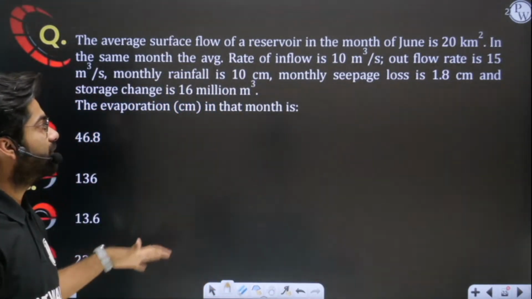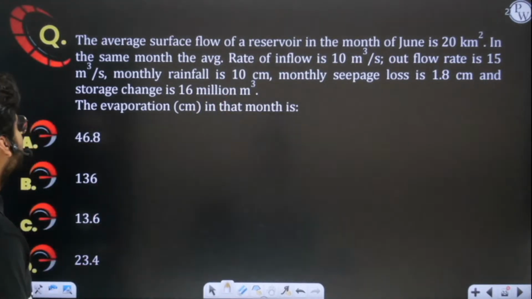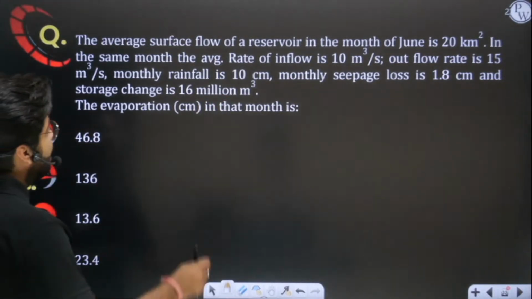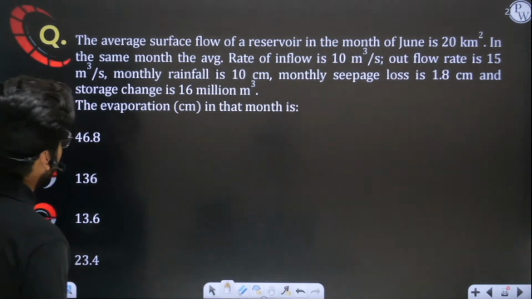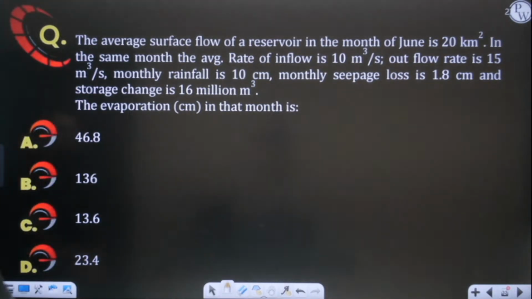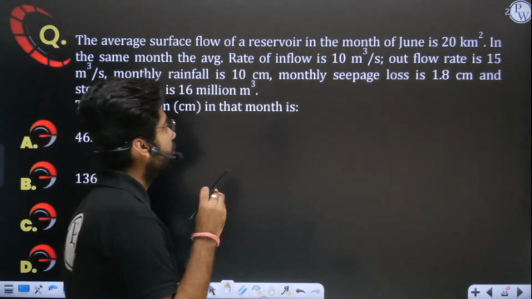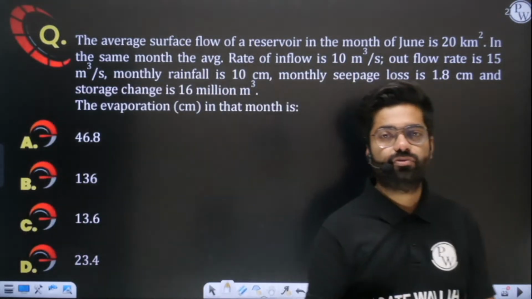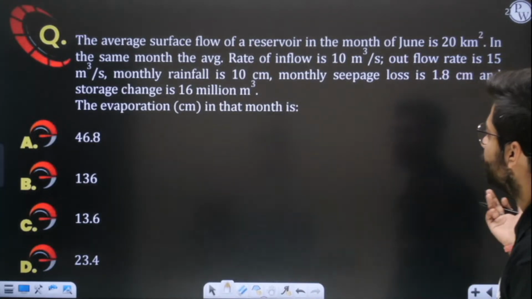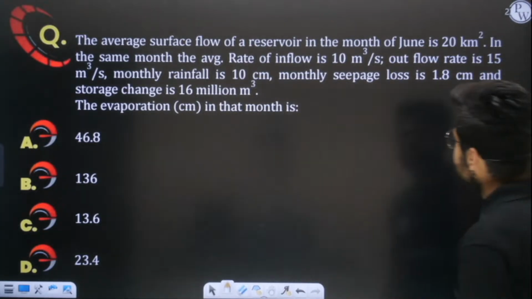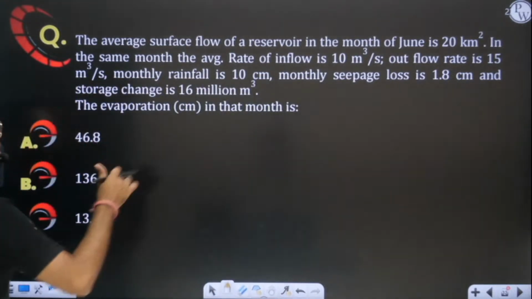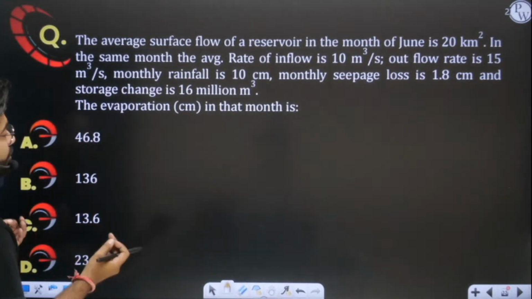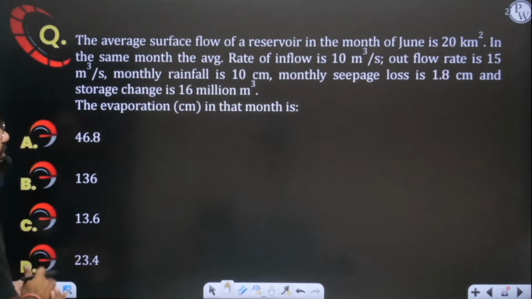The surface area at the start is 20 kilometer square. In the same month, the average rate of inflow is 10 meter cube per second and the outflow rate is 15 meter cube per second. Now the monthly rainfall is 10 centimeter. That means the amount of rainfall received in the month of June is 10 centimeter, which is given in the question, and the monthly seepage loss is 1.8 centimeter. The storage change is 16 million meter cube. The evaporation in that month is how much? That we have to simply evaluate.